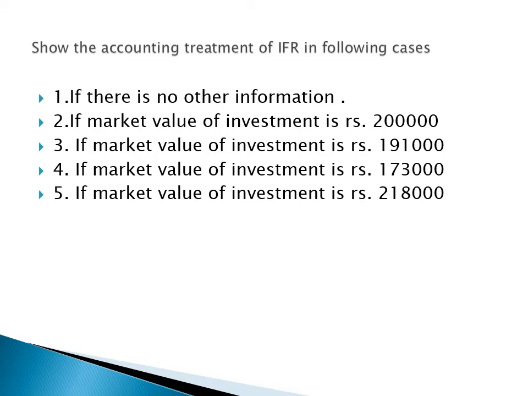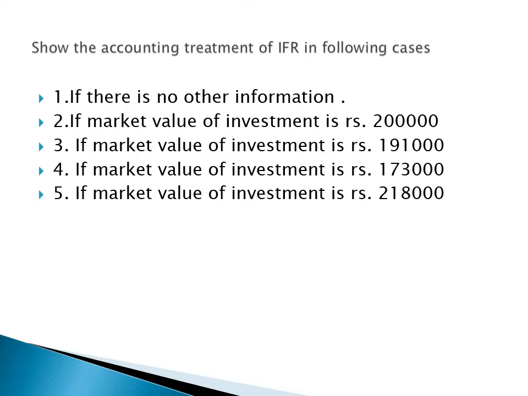There is no change. Third case, if market value of investment is 1,91,000, you can see there is a slight difference. The market value is decreased by the amount of rupees 9,000.